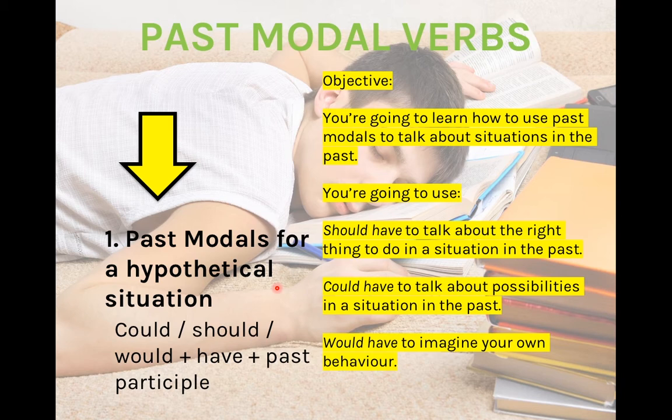As we said before, changing the past is not possible, but what we can do is to say what was the right thing to do in that situation in the past. We can offer an alternative. We can offer a possibility, or we can say what we would do in that situation in the past. Remember, we are using modal verbs not for situations in the present, but for situations in the past.